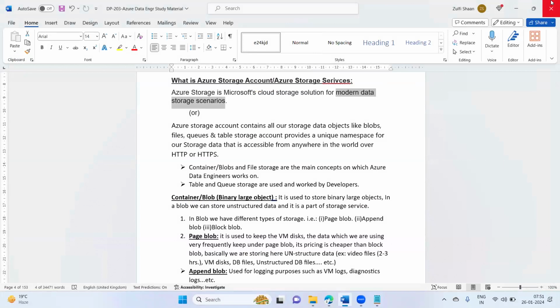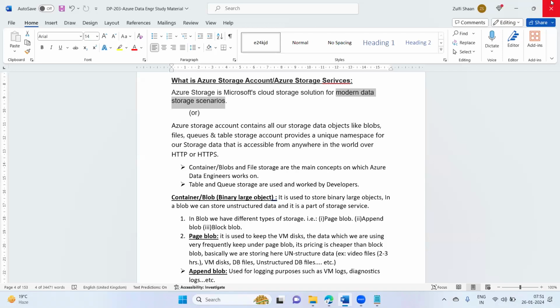Like today, what data are we having? Social media platforms, reels, YouTube shorts, posts, likes, comments, and from smartphones we are having selfies, TikTok. And we are having data in the form of documents, a variety of different types of documents. So all of that we can store inside the storage account and storage services.